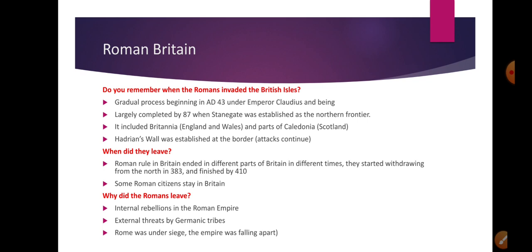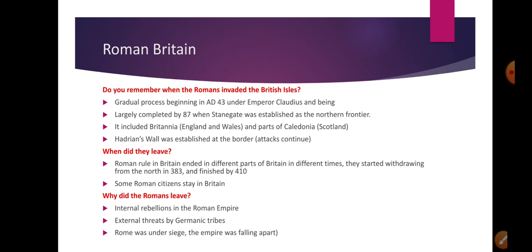Why did the Romans leave? Of course, internal and external threats. The Roman Empire was crumbling into pieces. It was under siege by other nations, at least the Western Roman Empire.